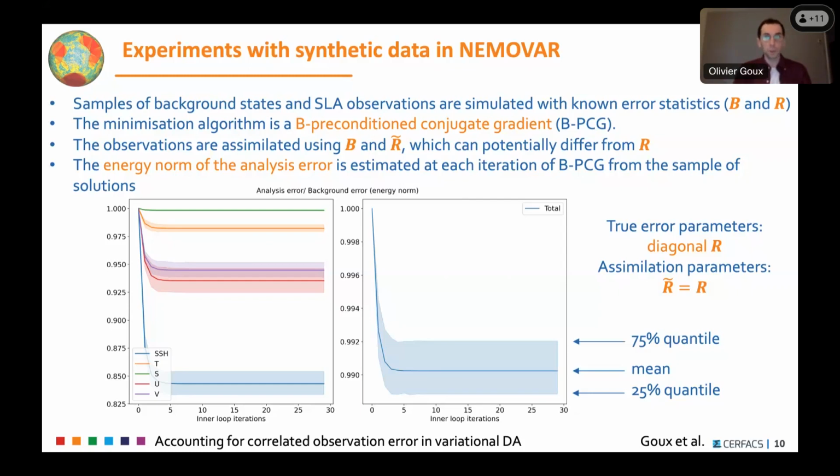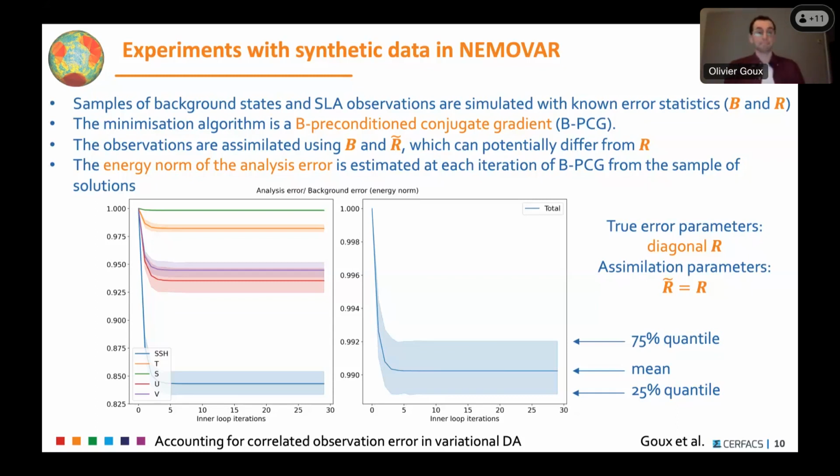And so just to show you what is in the curve below. On the left panel, you have the analysis error per variable, so SSH, temperature, salinity, and the zonal and meridional components of the velocity. And on the right, you have the total error, and the filled area corresponds to the 75% quantile and 25% quantile.